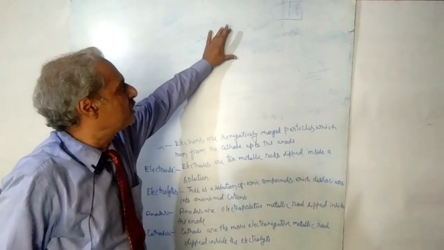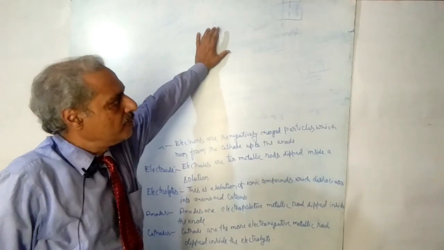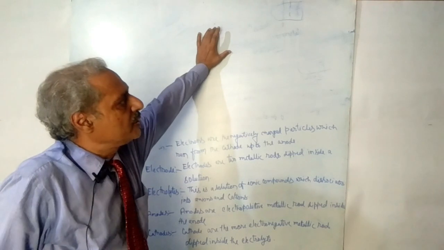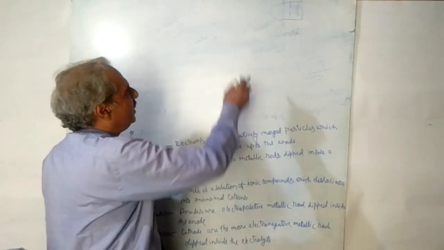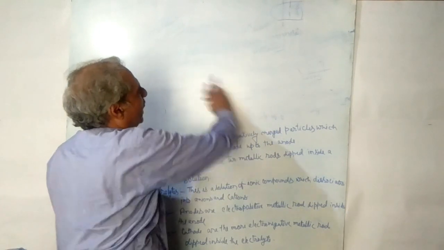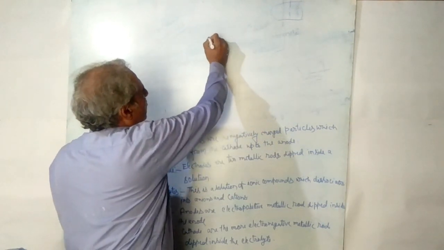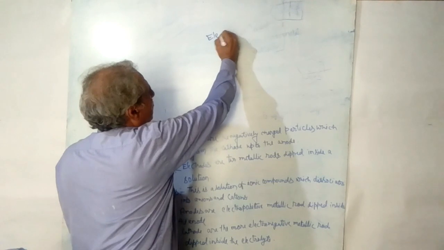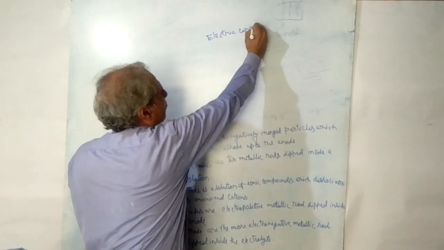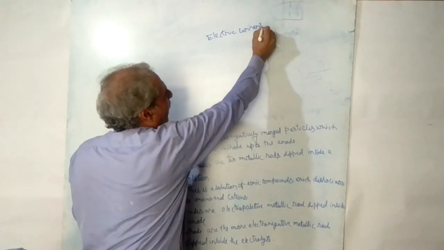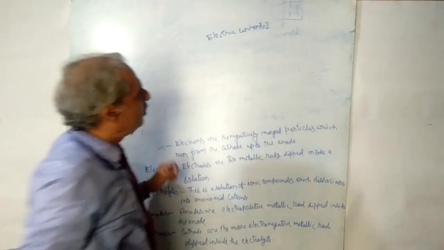These three terms are current, potential difference, and resistance. First is electric current, which is denoted by I.